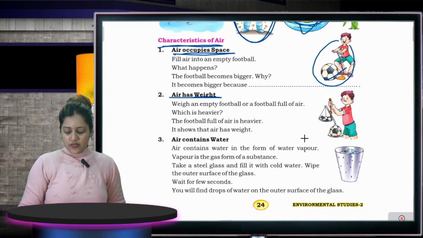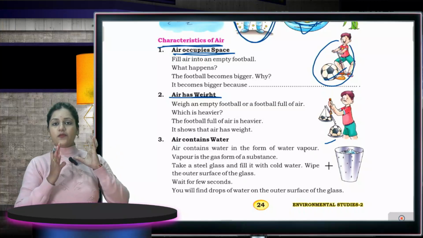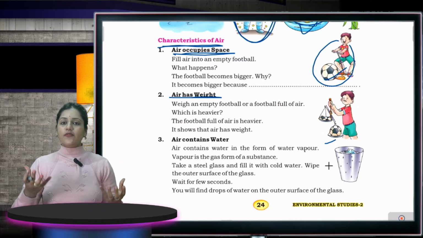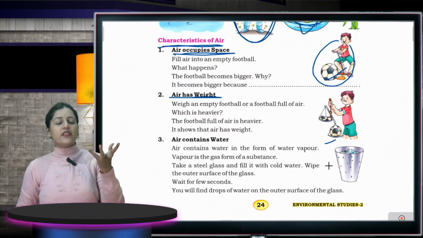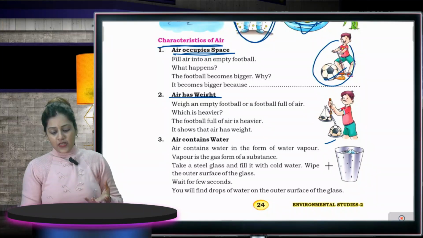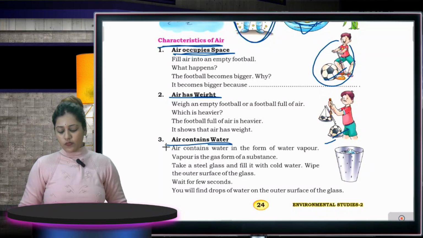Air has weight. So what do you mean, air has weight? You have two balls. One football is full blown and one football is shrunk. When we measure the football that has filled air, it has more weight than the ball with less air. So air has weight.